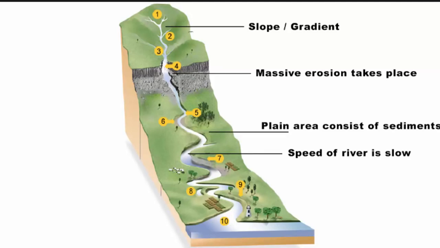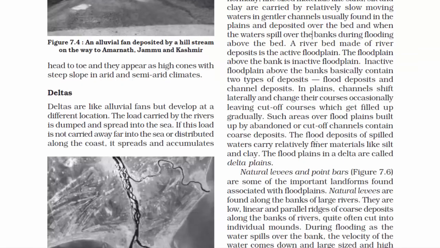That's why in hilly areas the riverbed consists of big rocks and boulders because of heavy flowing of the river. And in plain areas where the speed is comparatively slow, here you will find soft sand on the riverbed. So wherever you see soft silt and sand, that's a floodplain. And a riverbed is an active floodplain. And the area near the riverbed is called an inactive floodplain. And this region consists of two types of deposits, flood deposits and channel deposits.